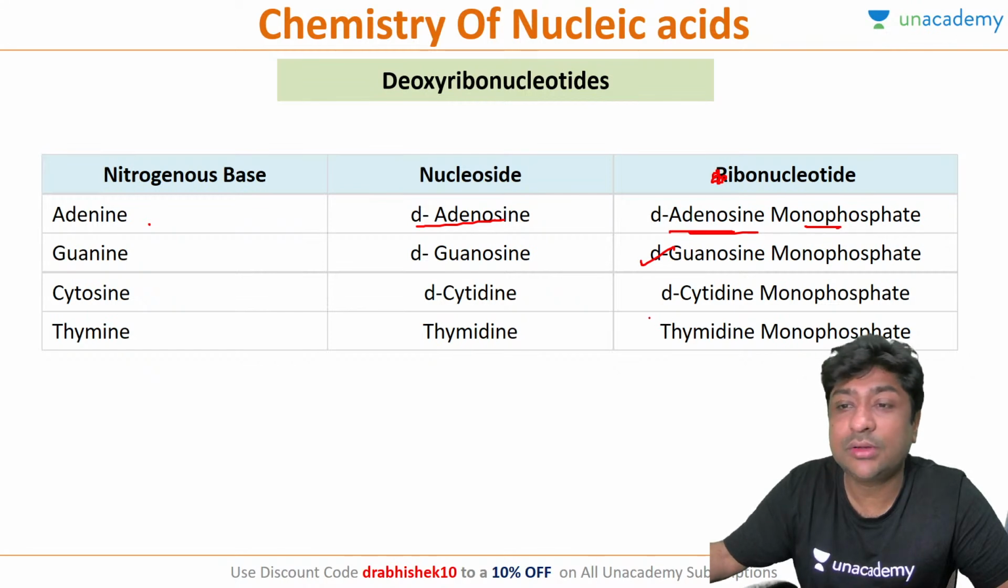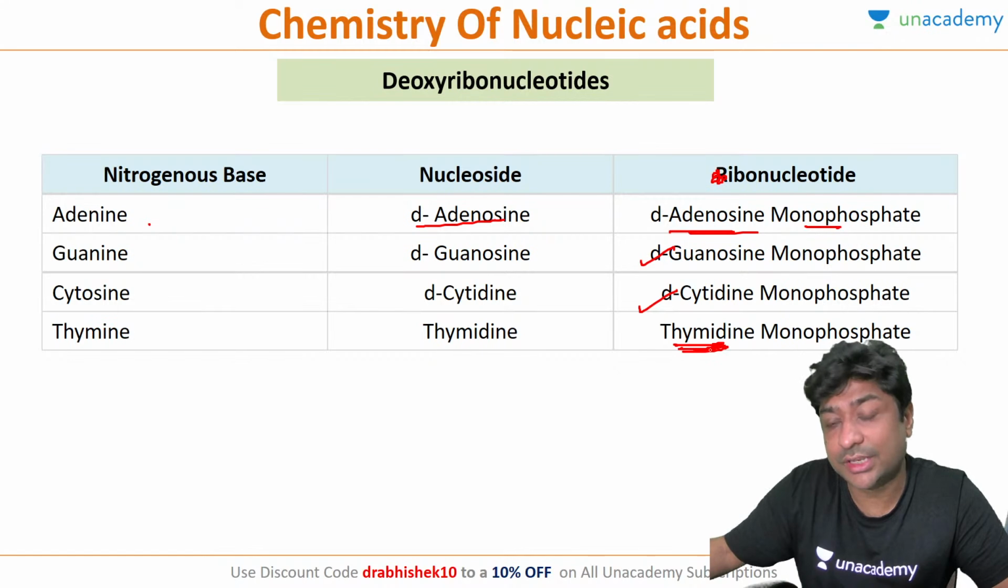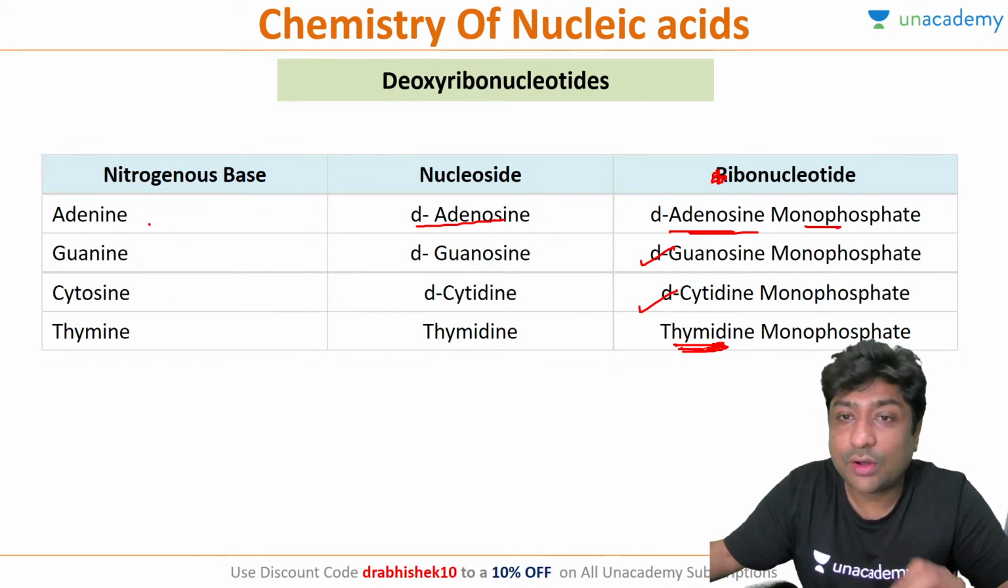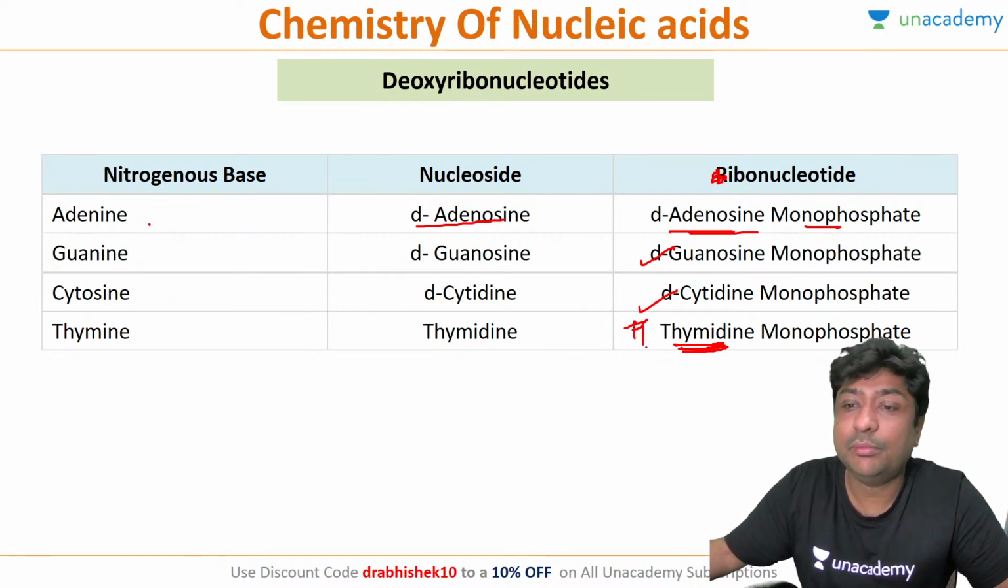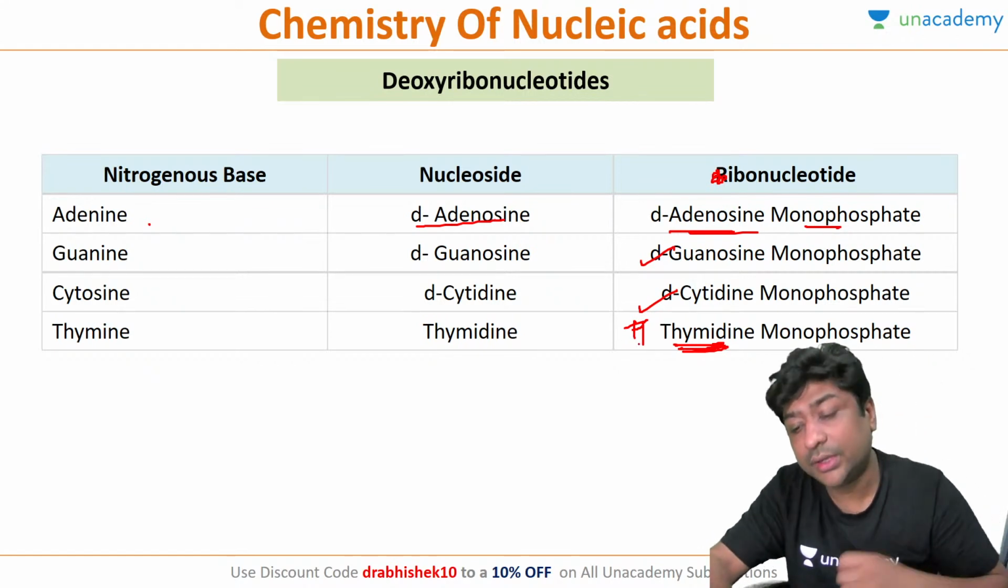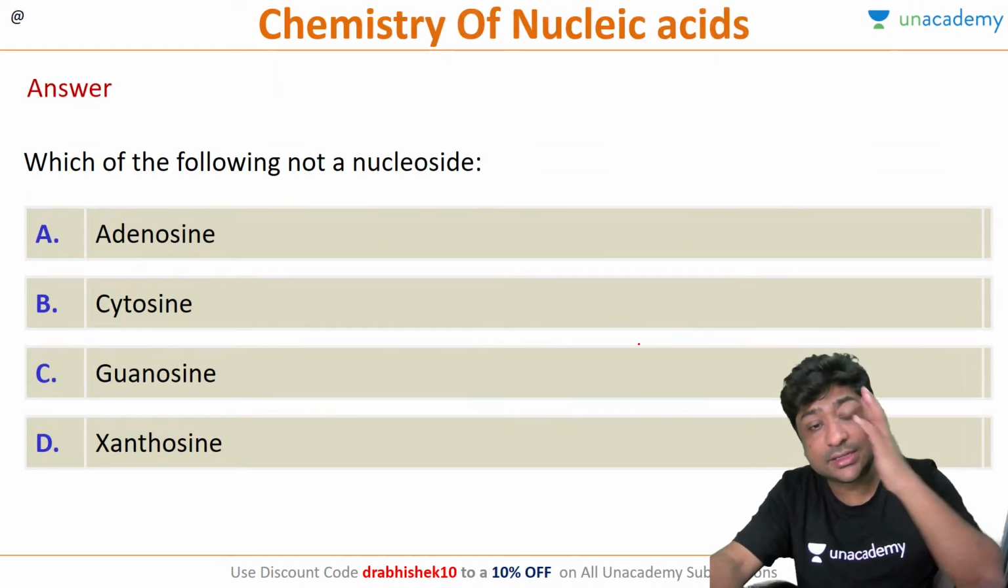So deoxyguanosine monophosphate, deoxycytosine monophosphate, and thymidine is always deoxy. Remember, thymidine is always deoxy. So it will be thymidine monophosphate. So these are very important nucleic acids and their derivatives. Let's answer a very similar question.